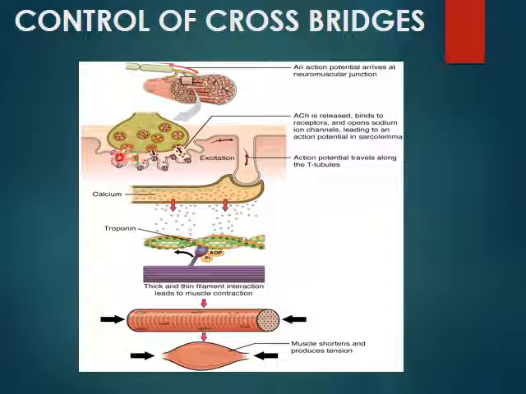Now ADP and inorganic phosphate are released, and this causes the cross bridges to change their position. This arrow is indicating that they will be sliding the thin filaments like this to this position, so the actin protein, or the thin filaments, are slid towards the inner side.